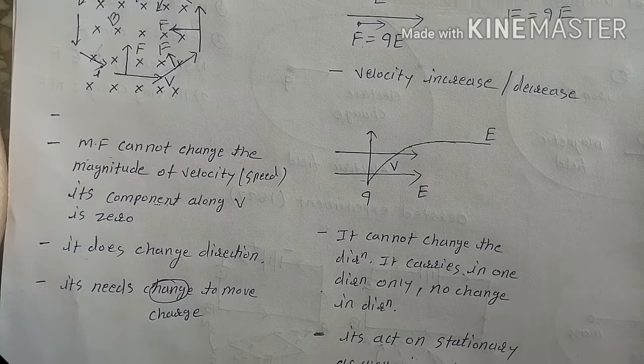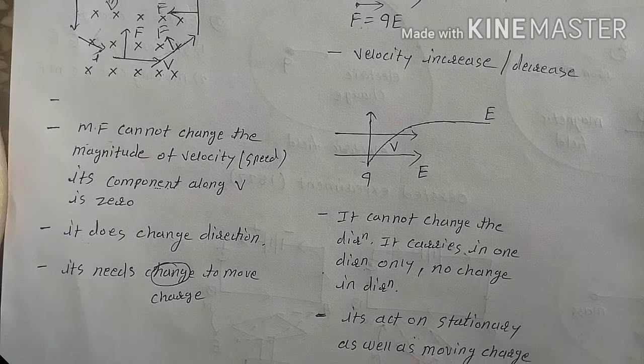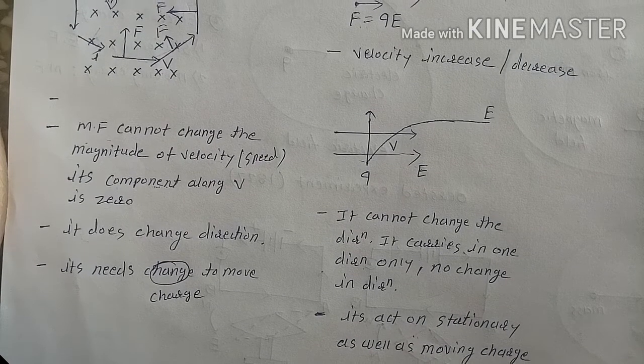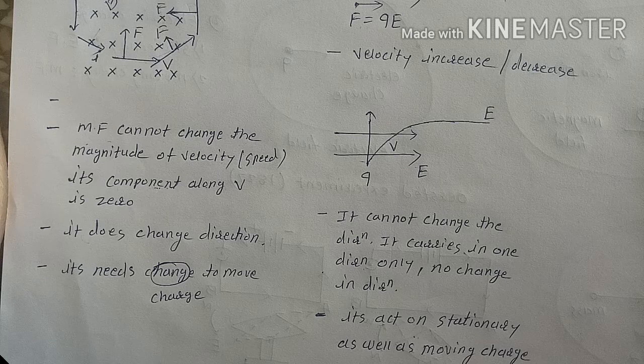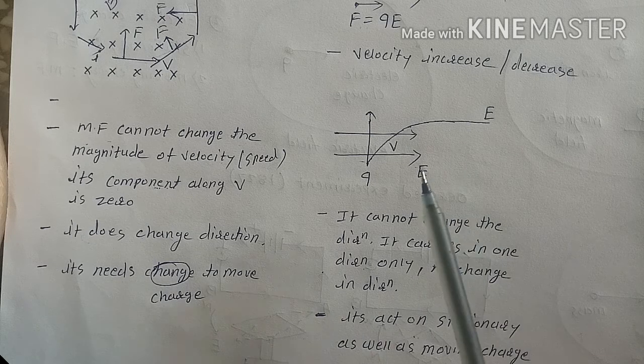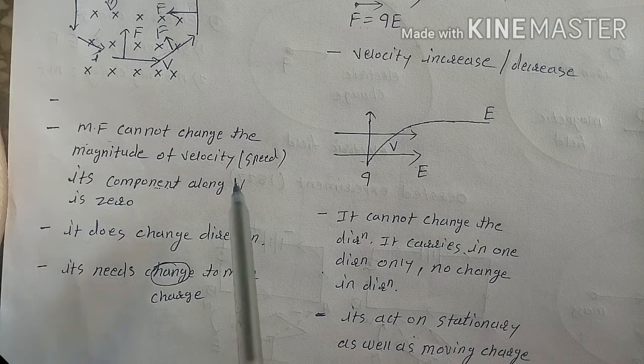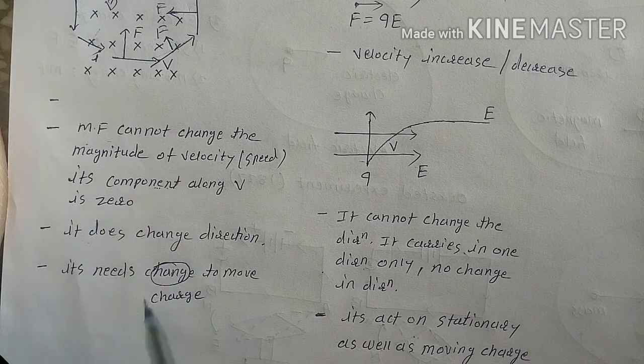The electric force acts on stationary as well as moving charge. So this will act on both stationary charge and moving charge, while the magnetic force will act only on the moving charge.